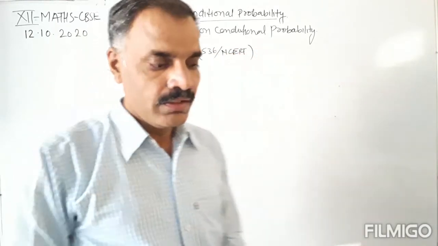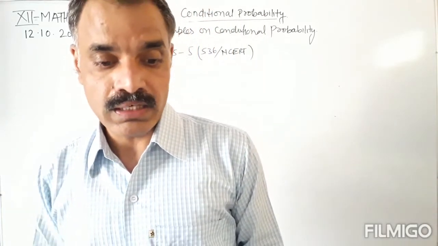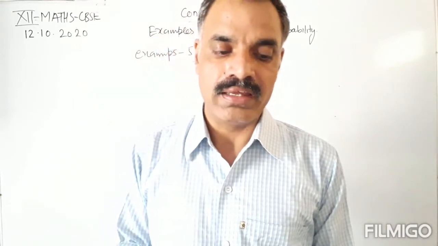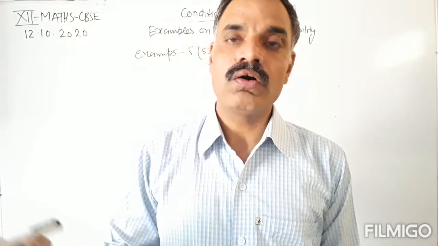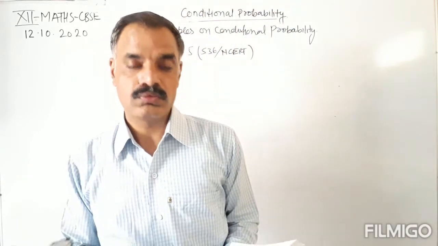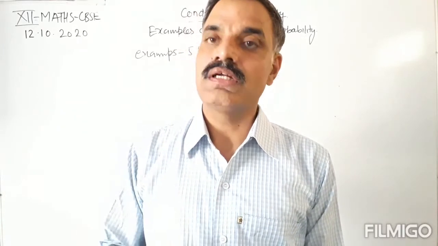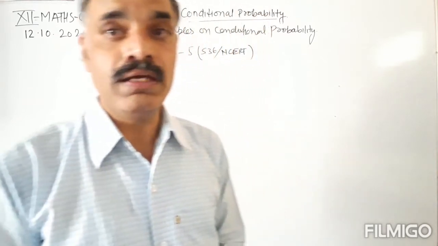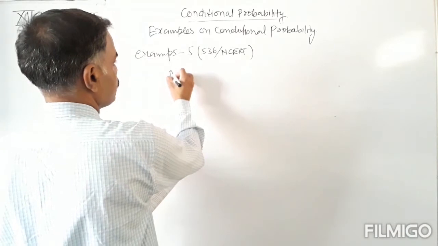A die is thrown 3 times. Events A and B are defined as follows. Event A is 4 on the third throw. So the third throw is fixed, that is 4. So total number of events will be, we have been given 3 dice,